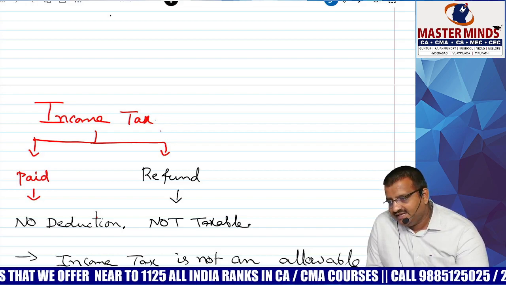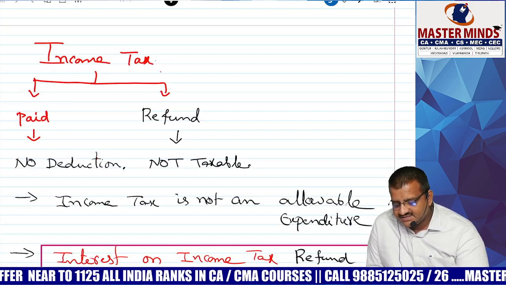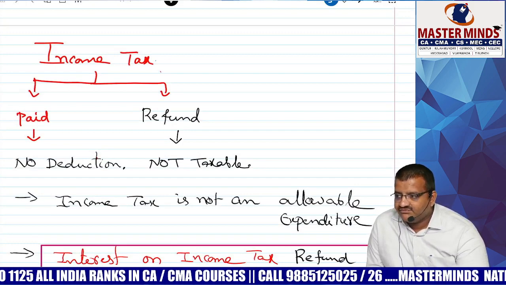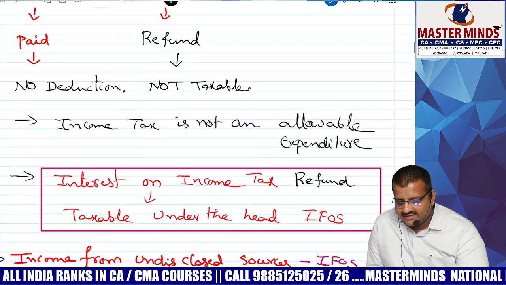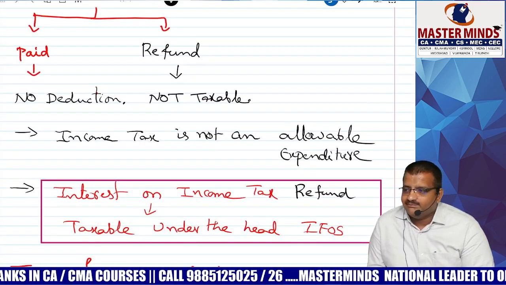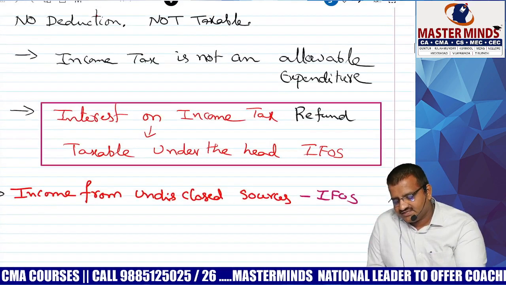IFOS. Any TDS? No. But non-resident, any TDS? Yes. Non-resident TDS? Yes. 195. Why? Non-resident may not be available. Collect now and pay that amount. Correct? Next one, interest on income tax refund is taxable under which head?